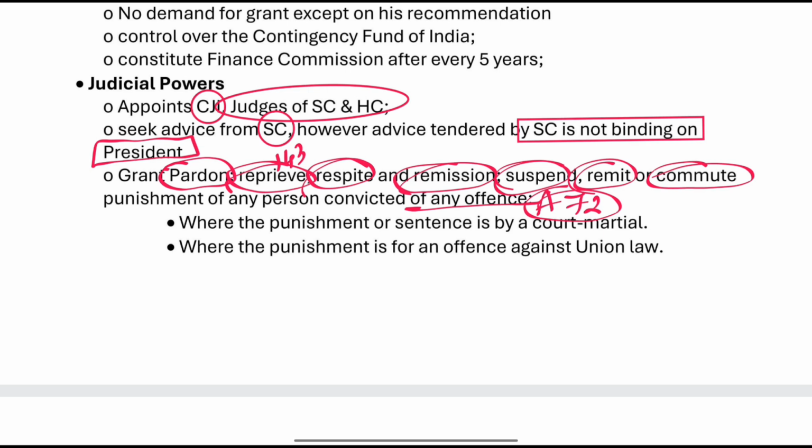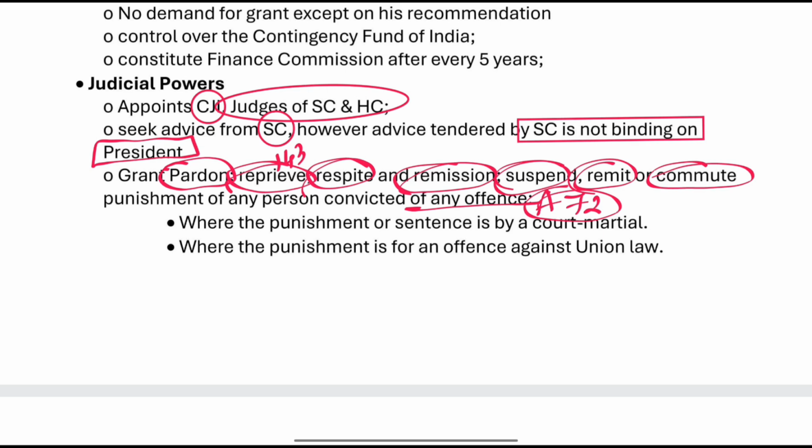And when he asks for advice of the Supreme Court, seeking the advice of the Supreme Court under Article 143.